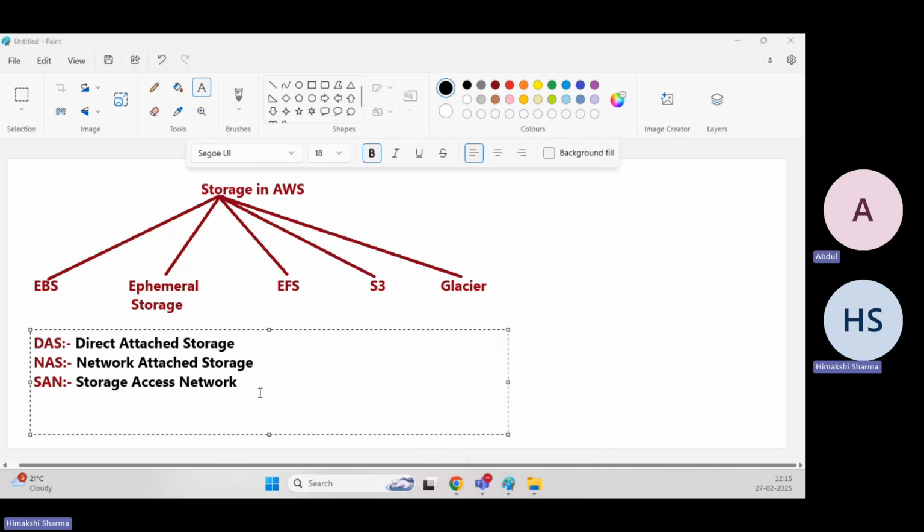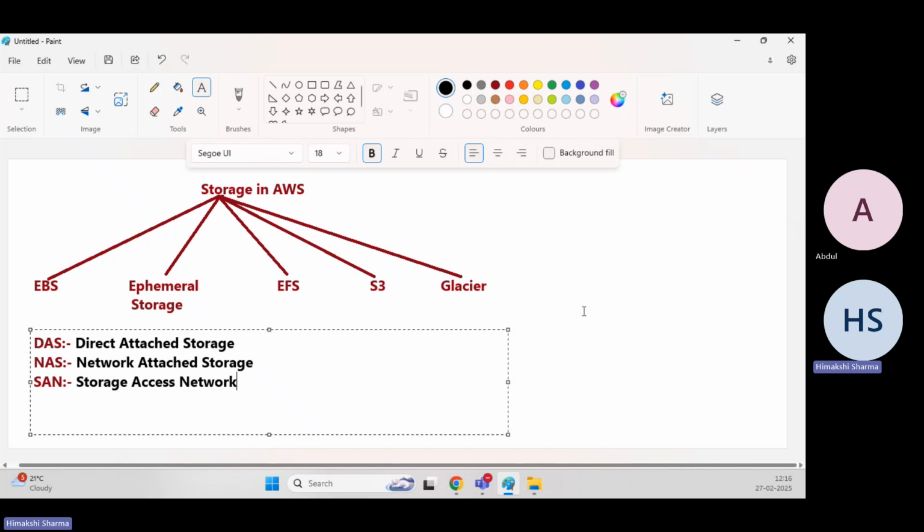Okay, sorry. So SAN is storage area network, NAS is network attached storage. Direct attached storage is directly attached with the laptop, computer or servers. NAS is network attached storage, so storage which gets attached over the network. It is like EFS and NFS. These get attached over the network. Then the next one is storage area network. It is like your EBS, which gets attached with your network this way.